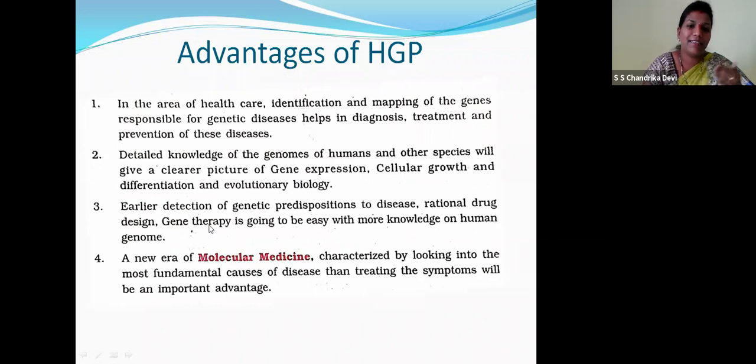Now, children, if we detect the disease gene which is causing the disease, we can give rational drug therapy or gene therapy. Gene therapy is a very booming thing now, children. Instead of taking drugs or medications, the gene therapy is used. Just imagine if somebody is suffering some ailments. Now when they go to the doctor, they will prescribe some medicines, medications. Instead of that, if you are advised to go for gene therapy, that complete gene can be altered. That means the particular gene is causing the disease, right children?